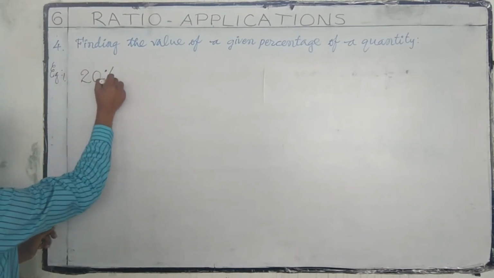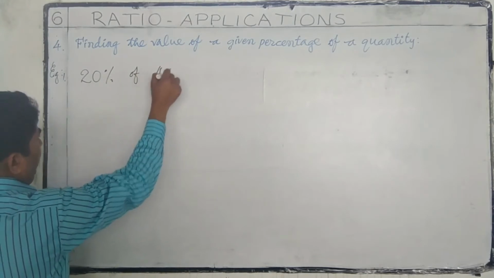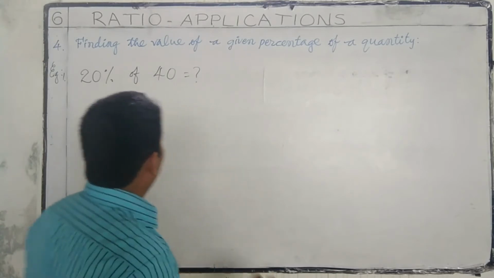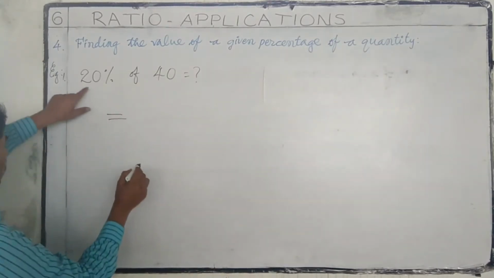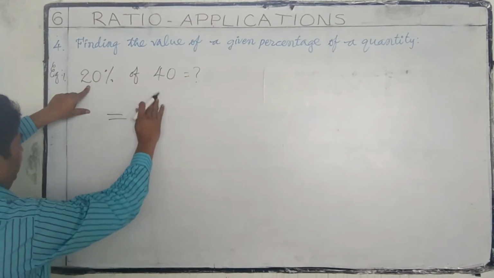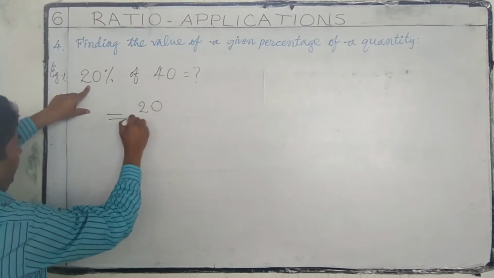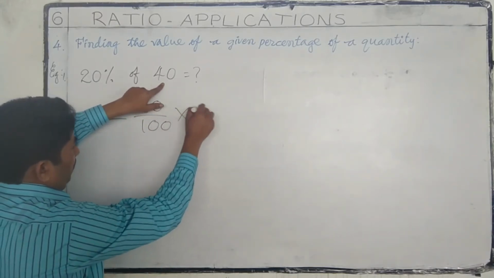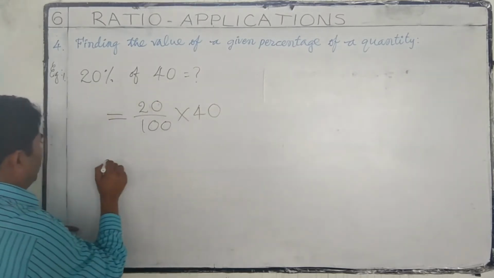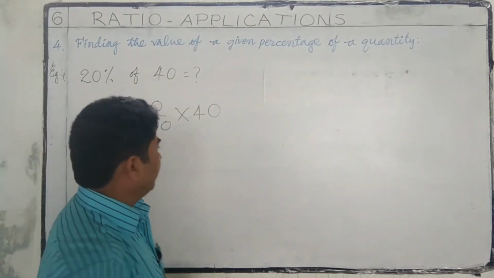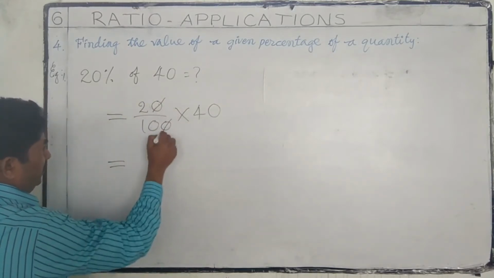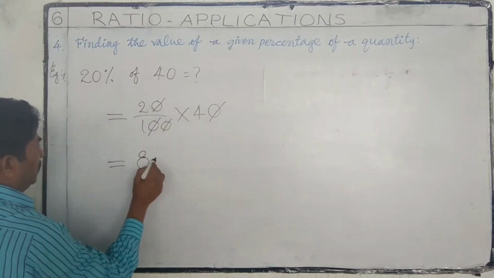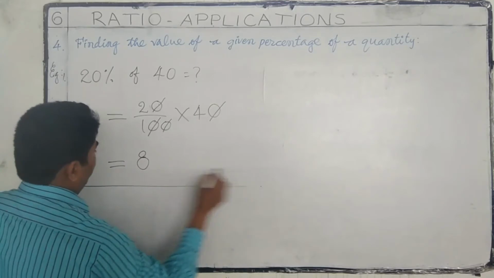20% of 40. How much? 20% of 40, how much? First, we have to convert this percentage to a fraction. 20 by 100. Then multiply with the quantity. Now, we have to simplify. 0, 0 gets cancelled. Again, one more 0, cancel. 2 4s are 8. So, this is the value.